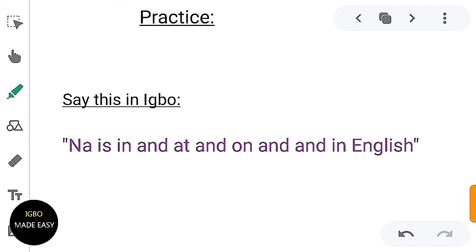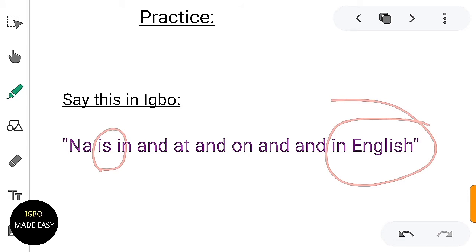Not to worry, I know you're seeing some words, maybe you're not familiar with what is in Igbo. For instance, you can be wondering, so what is in Igbo? And you can be wondering, so how do I say in English in Igbo? Because apart from these two, every other thing is probably clear and plain. So I'll give you your clue.